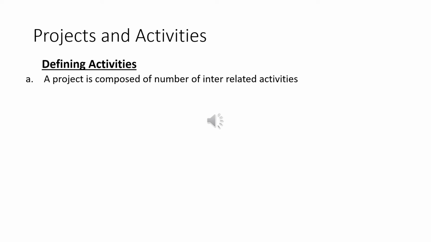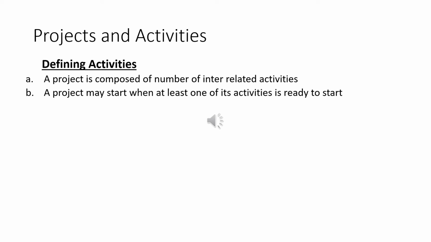The first one is a project is composed of a number of interrelated activities. The next one, a project may start when at least one of its activities is ready to start.